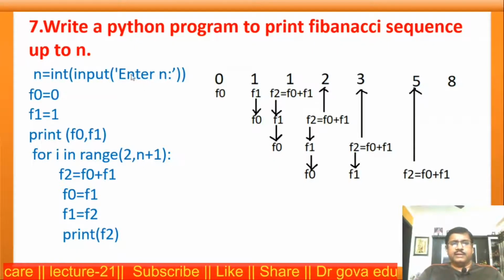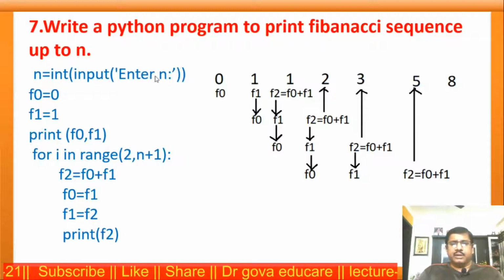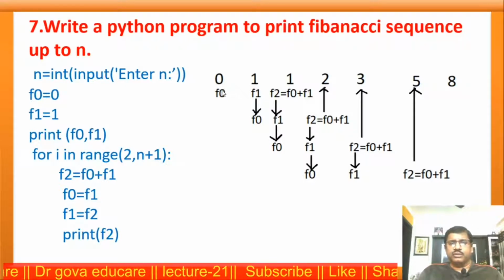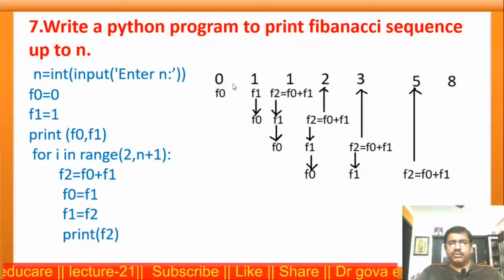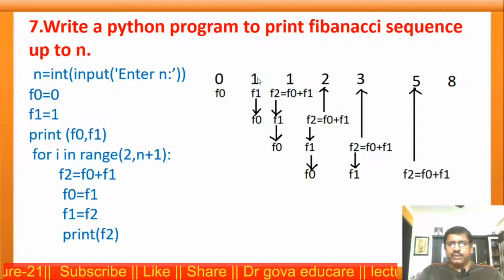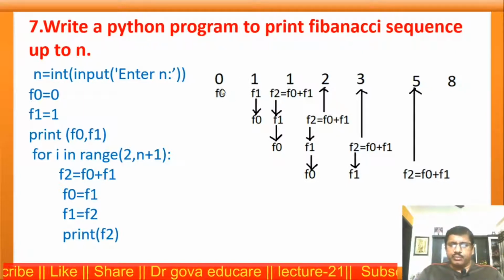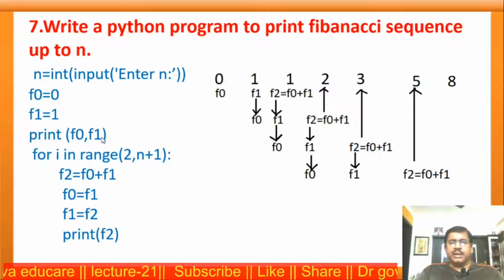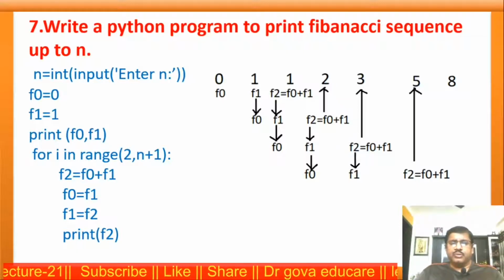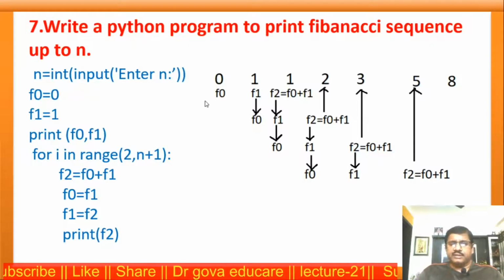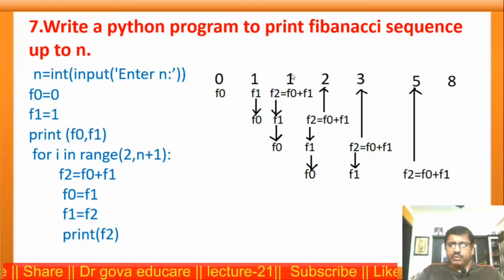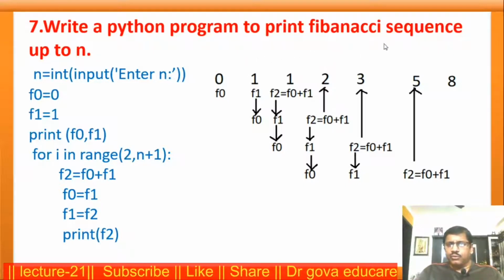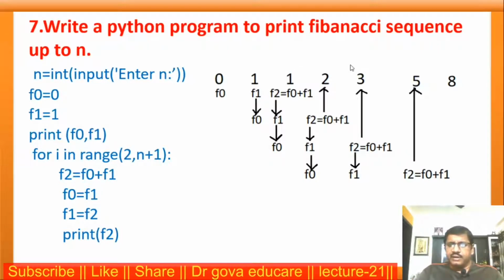N is an unknown number. I have entered the value of n. Initially 0 and 1 are the initial values, that is f0 is equal to 0, f1 is equal to 1. Now first I want to print these two numbers, print f0 comma f1 comma, on the same line, so I am using the end attribute. Now the next, repeating this step, I want to print the numbers, suppose 0, 1, 2, 3, 4, 5, 6. I want to print the second number to n numbers.